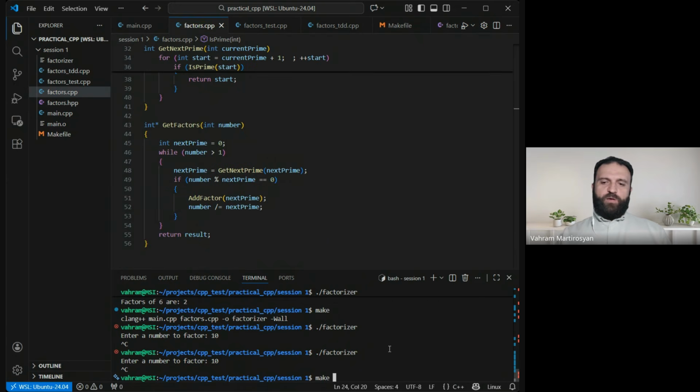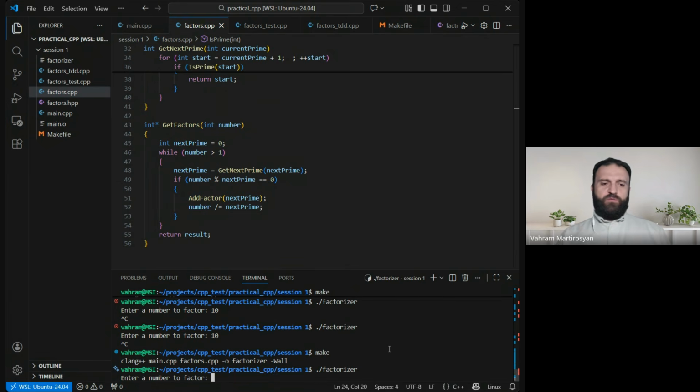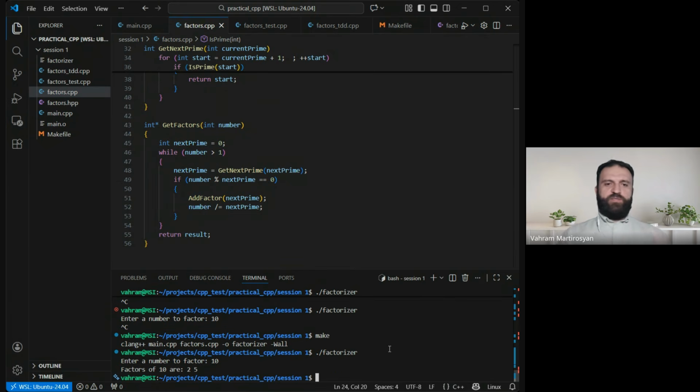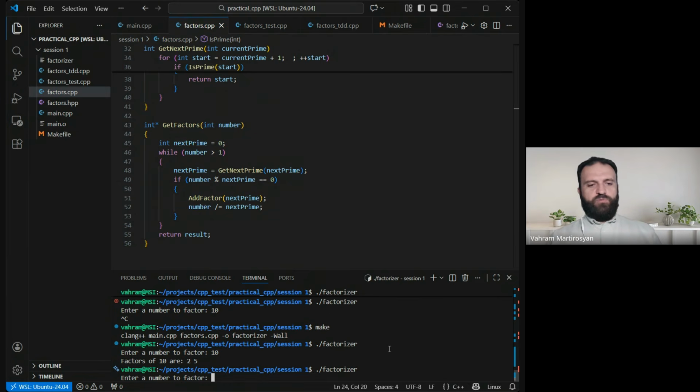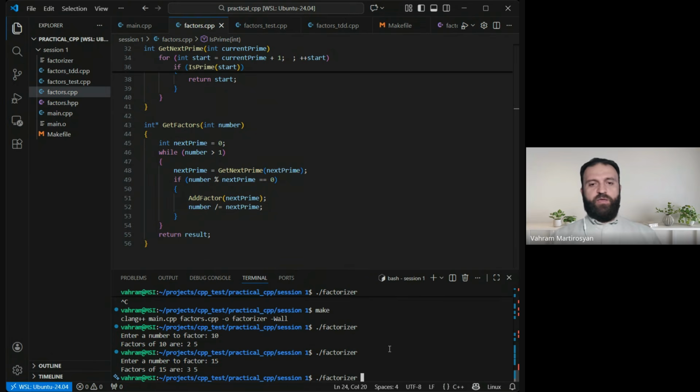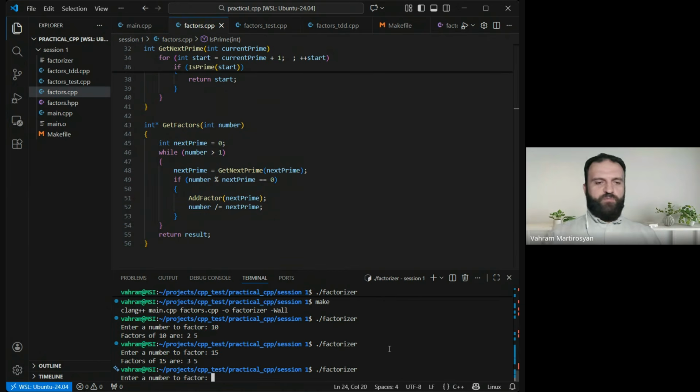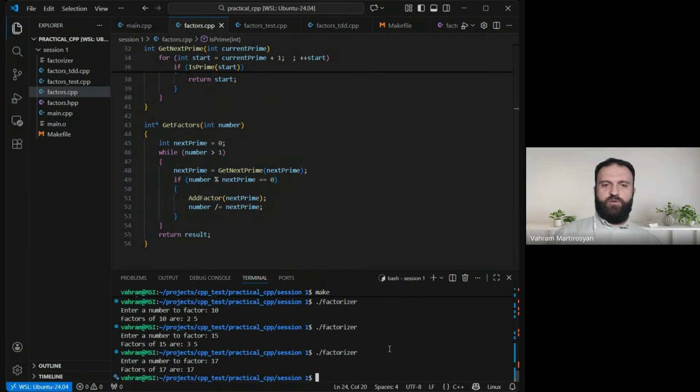Okay, looks like now we have all the pieces there. We can run, we can factorize things. Okay, well, what about 15? Still okay. What about maybe some prime number like 17? It is still okay. So looks like the code is ready, right?